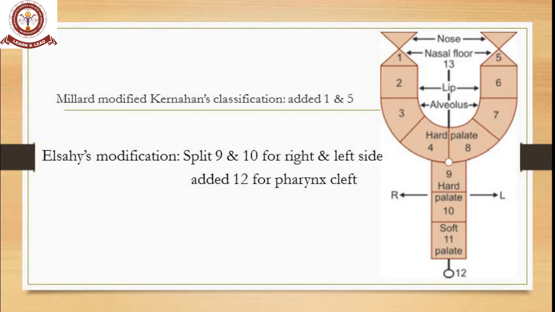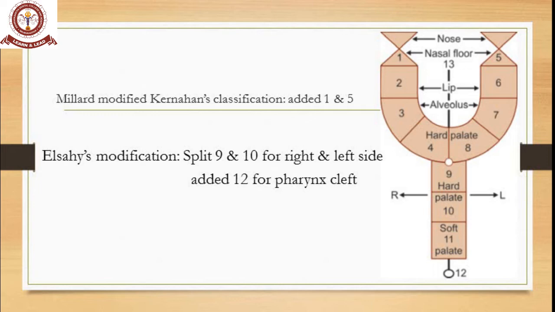Starting from your left top corner, 1, 2, 3, 4, then it comes to the center, and again the other side goes 5, 6, 7, 8. Then come to the hard palate and soft palate, it's 9, 10, 11. Previously we used to start posterior to the incisive foramen in Kernahan's classification from 7, 8 and 9. Here it is different.